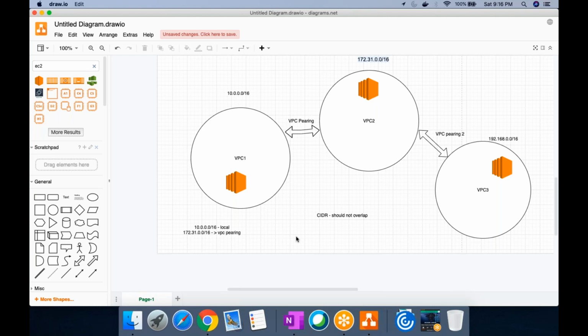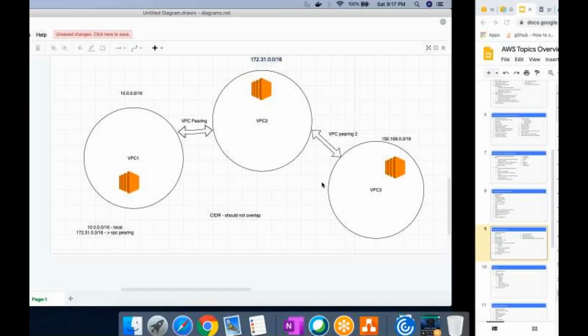That's where you will have a problem: if you have two IPs of the same type on the same network, where will you send the packets? So peering itself will not happen first of all. So these are the crux and gist of VPC peering. Just keep it simple. You will be able to answer all the VPC peering questions.